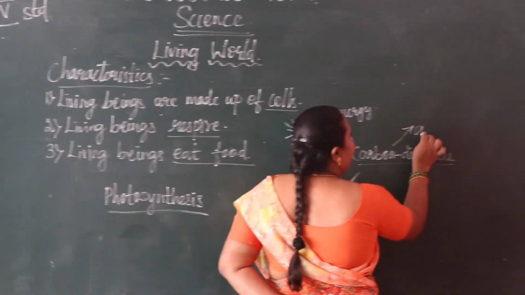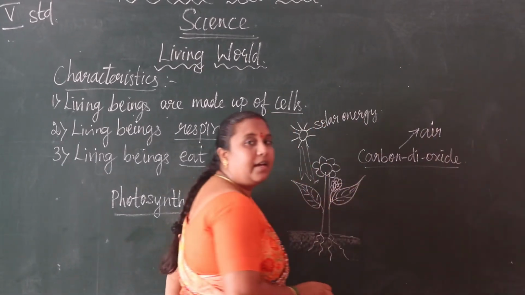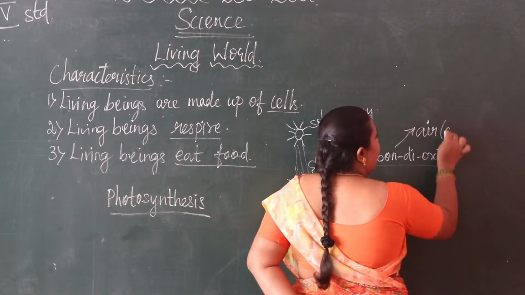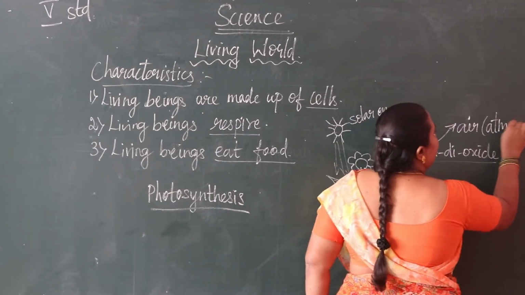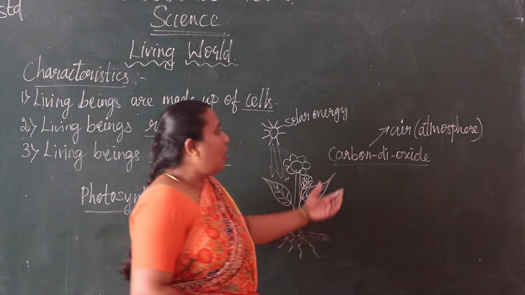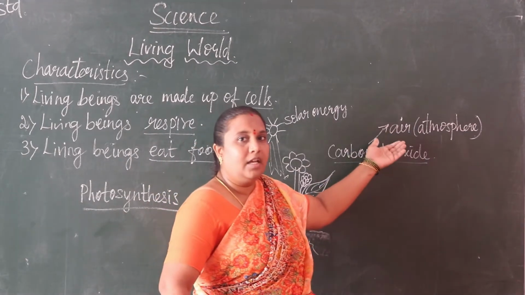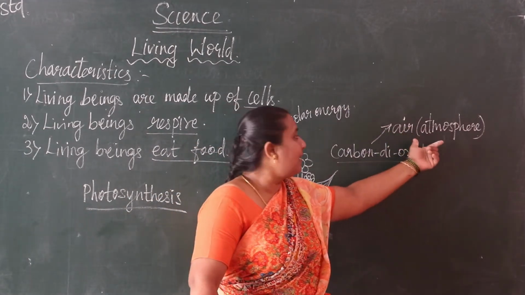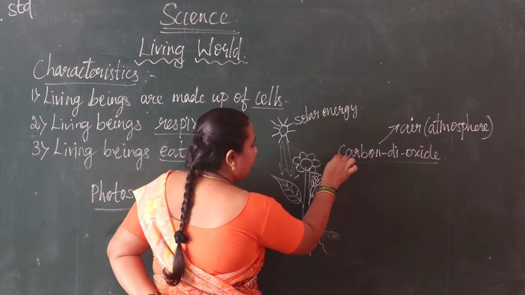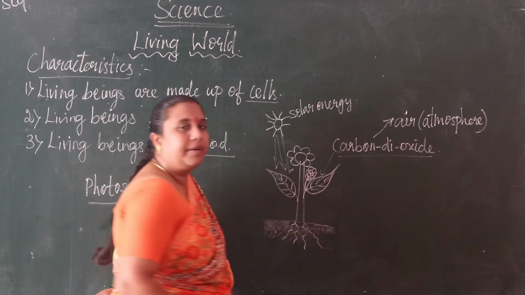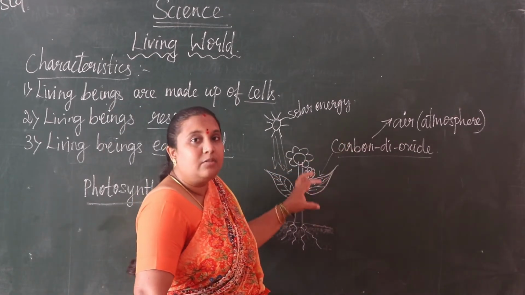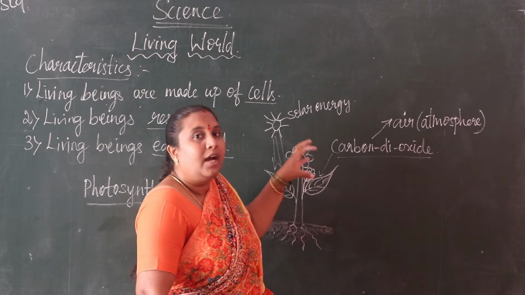It is in the air, that we can say as the atmosphere. Understood? So it is breathing in carbon dioxide, and then the plant wants to prepare food, and